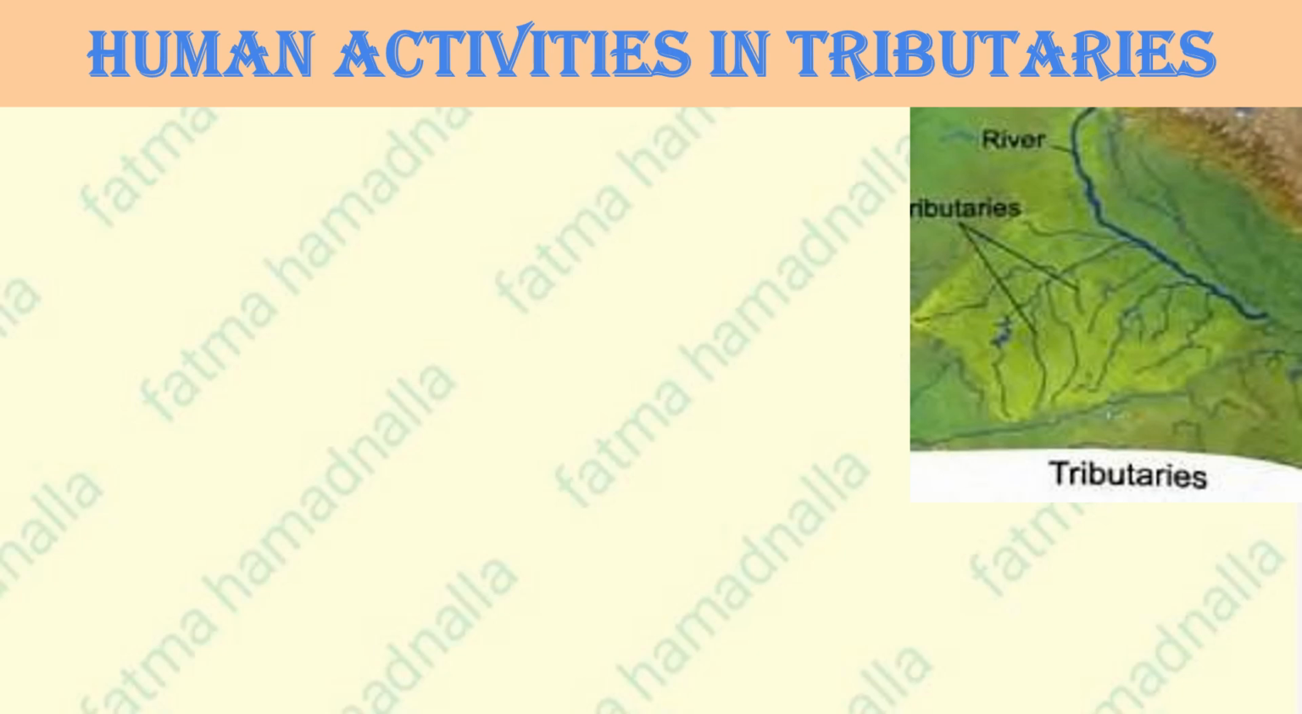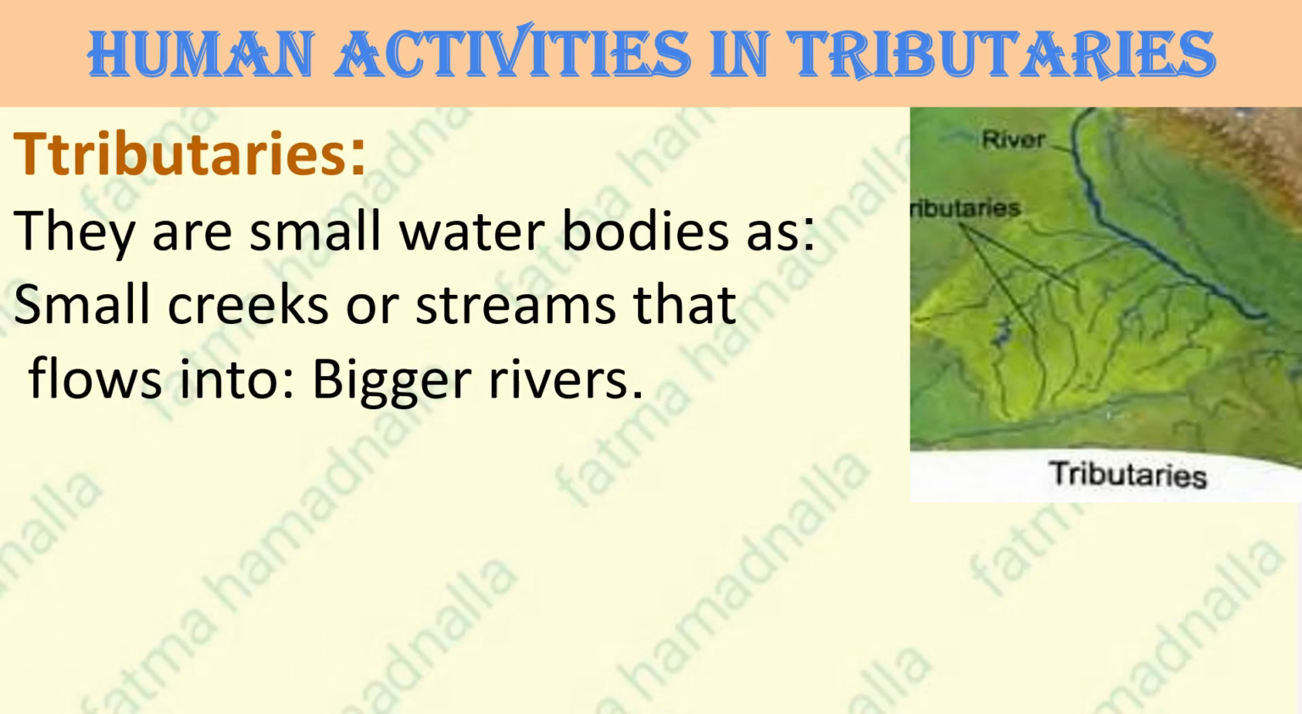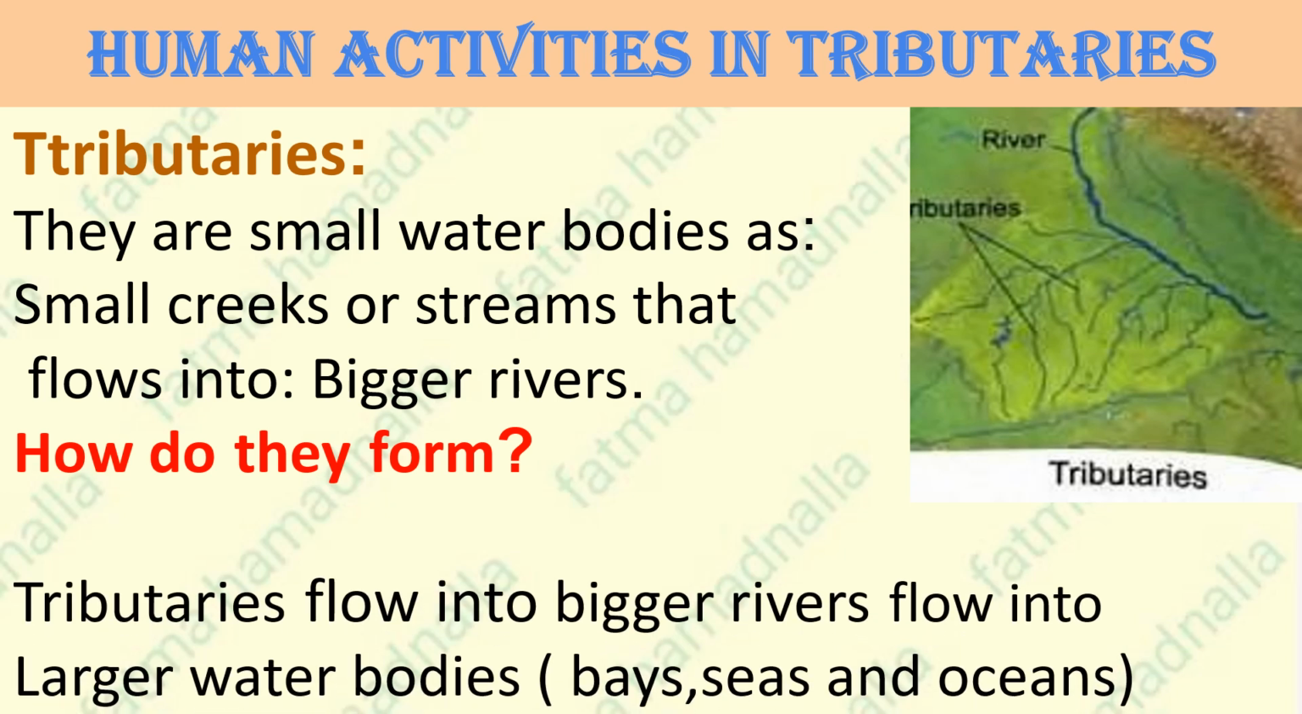Now, let's learn about human activities in tributaries. What are tributaries? Tributaries are small water bodies, such as small creeks or streams, that flow into larger rivers. Okay? How are they formed? Tributaries flow into bigger rivers, and those rivers continue flowing into larger water bodies, such as bays, seas, or oceans. Okay?